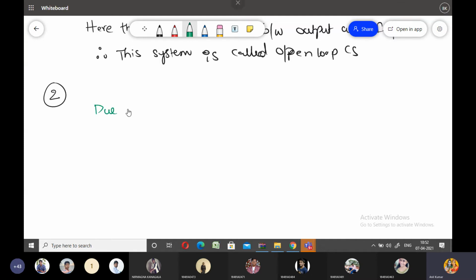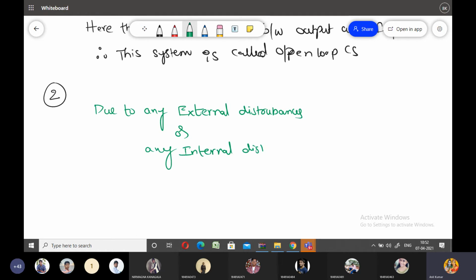Due to any external disturbances or any internal disturbances, the output of the control system must be equal to the desired output.